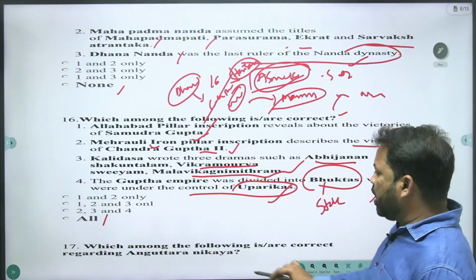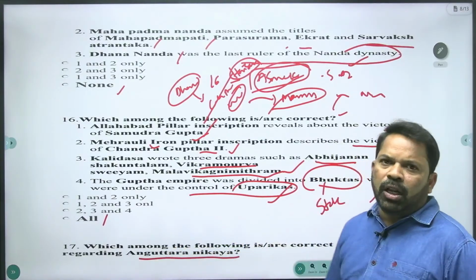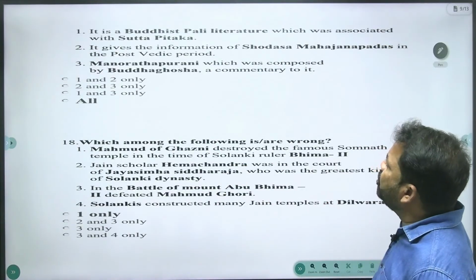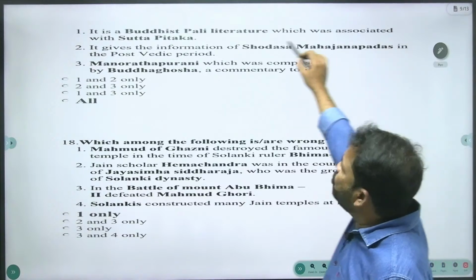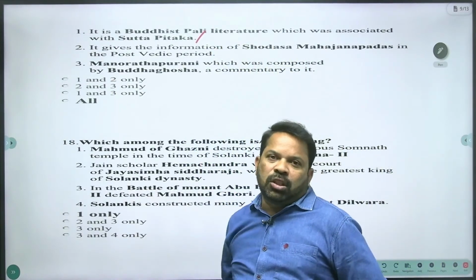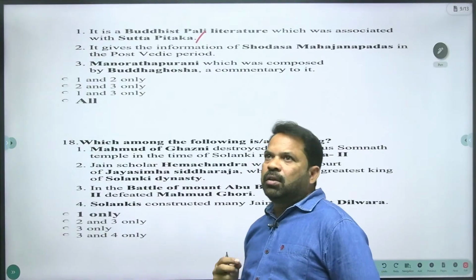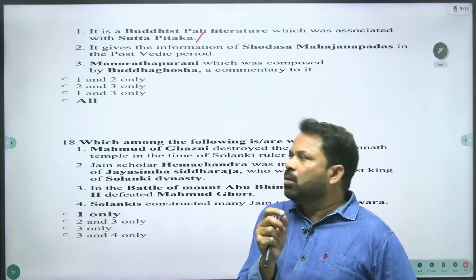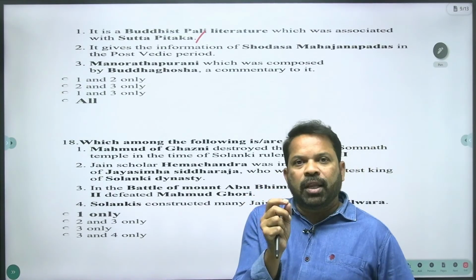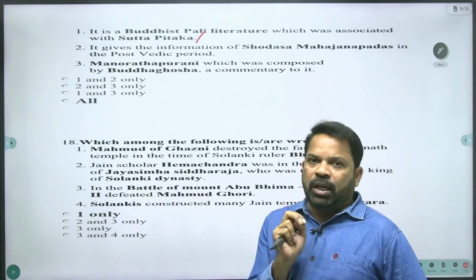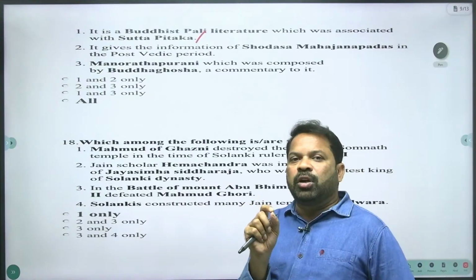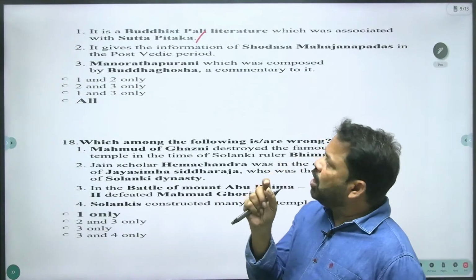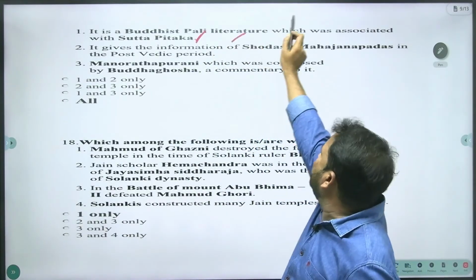Which among the following is or are correct regarding the Anguttara Nikaya? Anguttara Nikaya is a Buddhist Pali text, and let us see the statements, the correct statement. It is a Buddhist Pali literature which was associated with Sutta Pitaka. You just remember that the main Buddhist literature are Sutta Pitaka, Vinaya Pitaka and Abhidhamma Pitaka, the Tripitakas. Tripitakas are the most important literature of Buddhism. This Anguttara Nikaya belongs to Sutta Pitaka. That is the right statement.